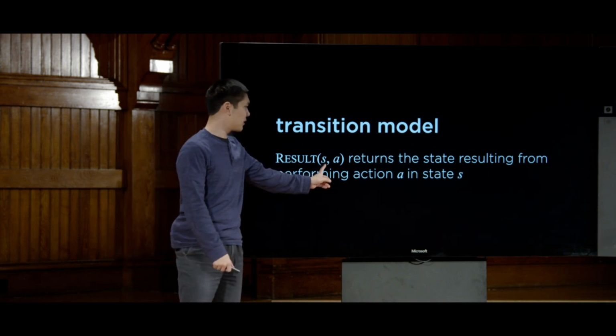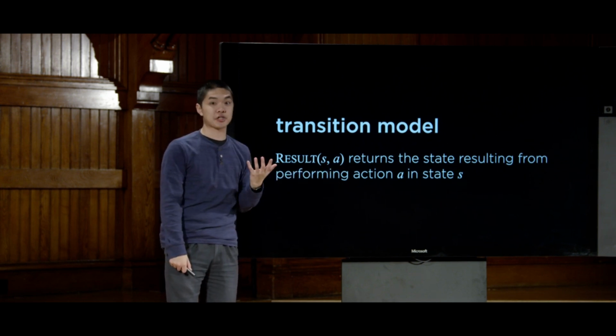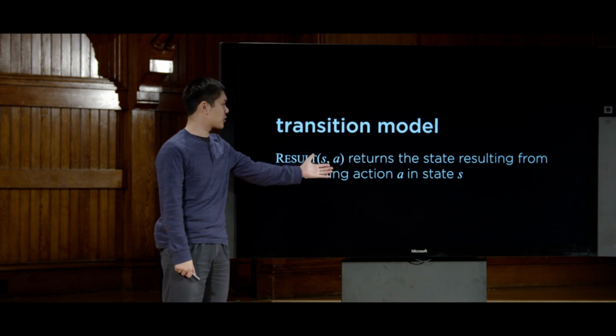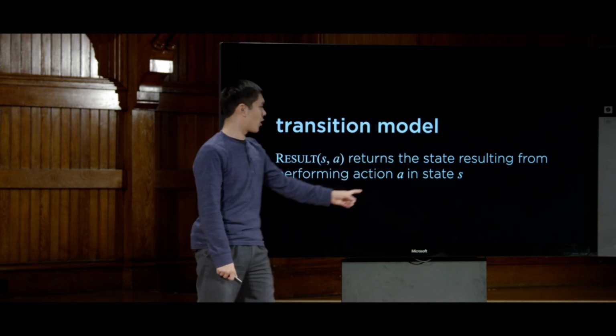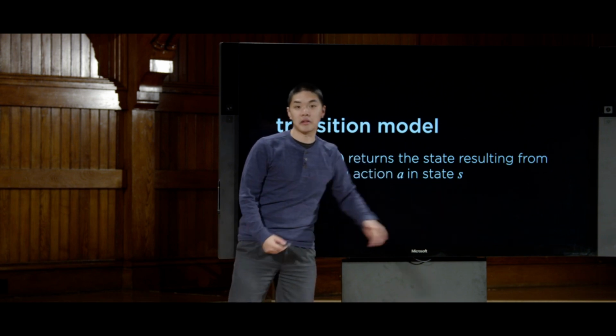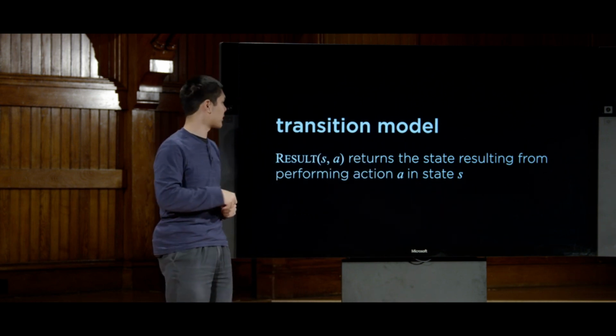Input number 1 is s, some state, and input number 2 is a, some action. And the output of this function, result, is going to give us the state that we get after we perform action a in state s. So let's take a look at an example to see more precisely what this actually means.